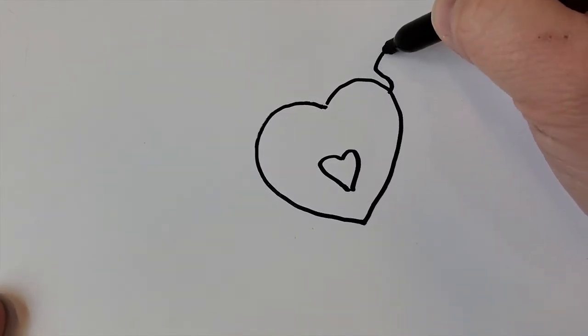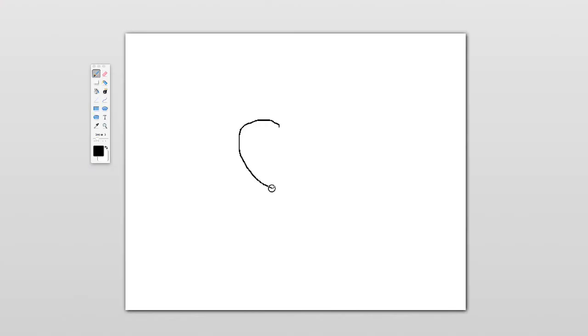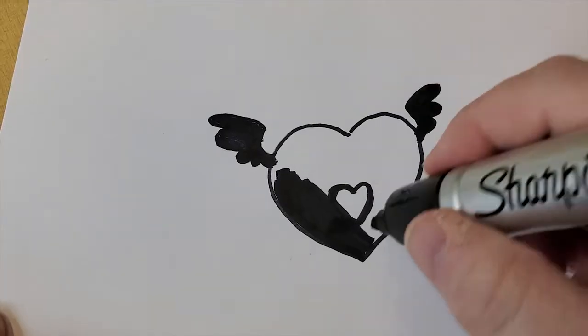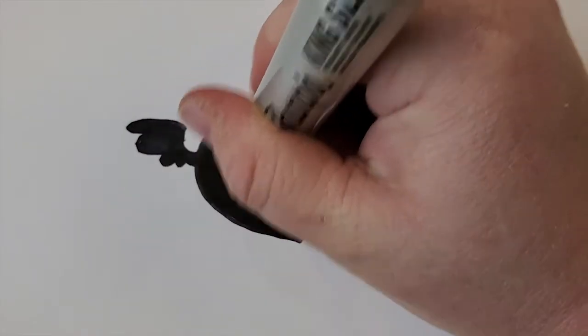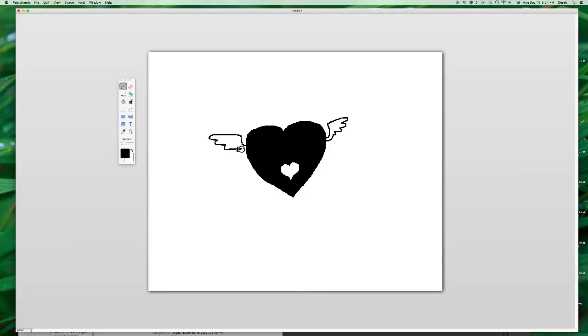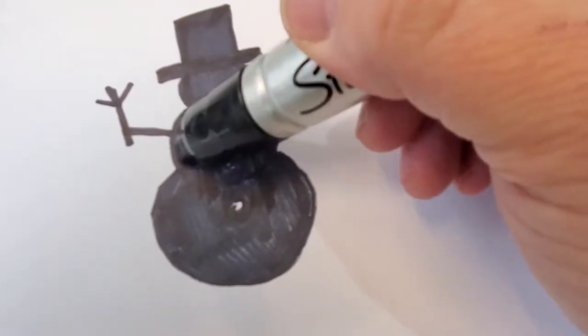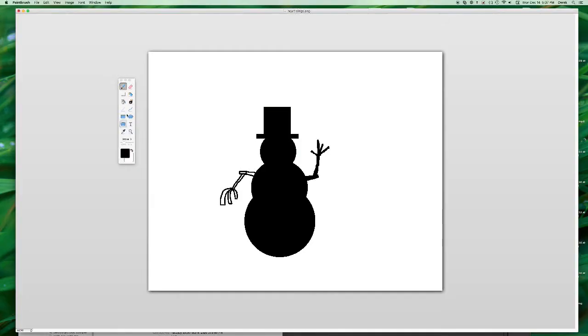It can be any solid shape of your choosing, whether you draw it on paper, make it on your computer with a program like Photoshop or even MS Paint. All you need to do is make sure your shape is completely filled in like a silhouette. You need a solid object. So if you're drawing a snowman, or a star, you just want to make sure you fill it in with a solid color, preferably black.